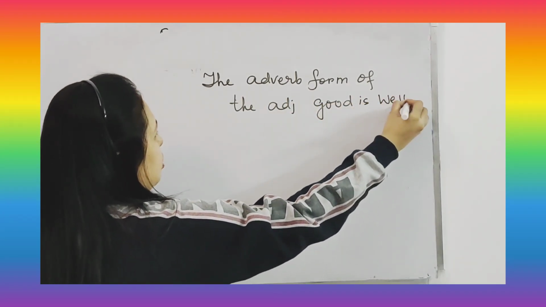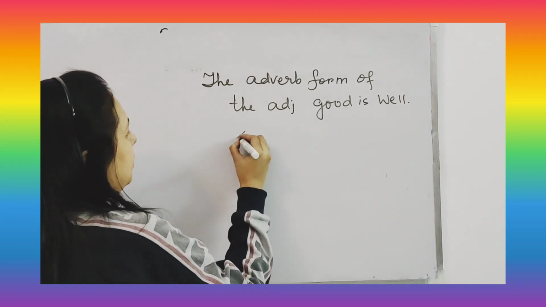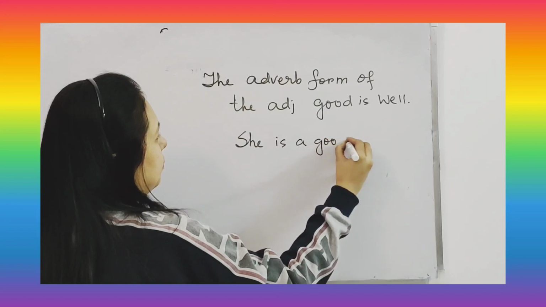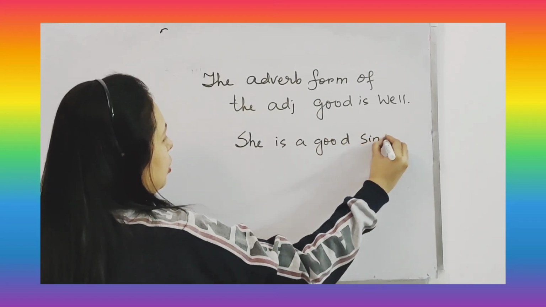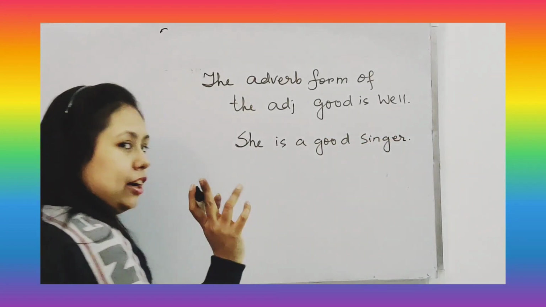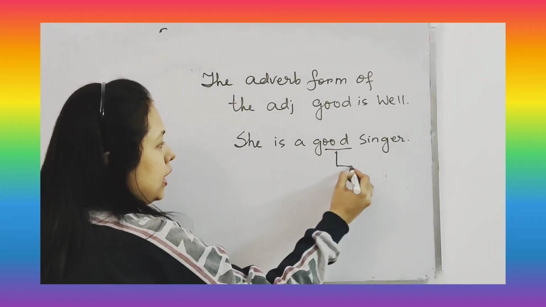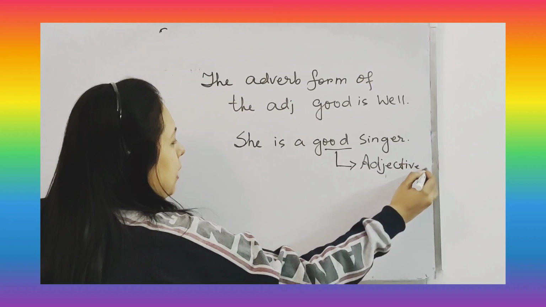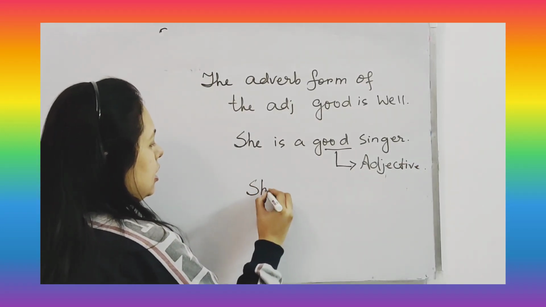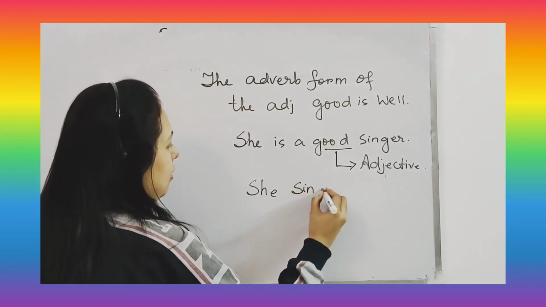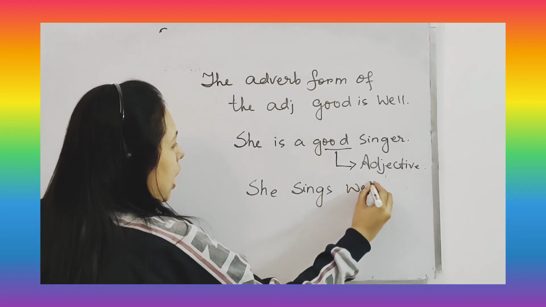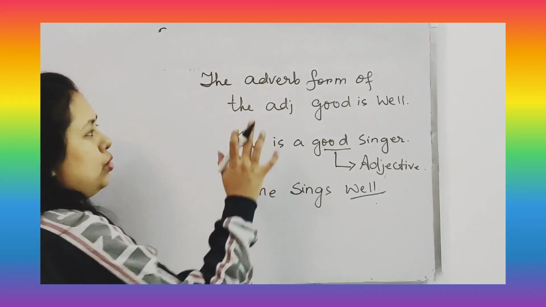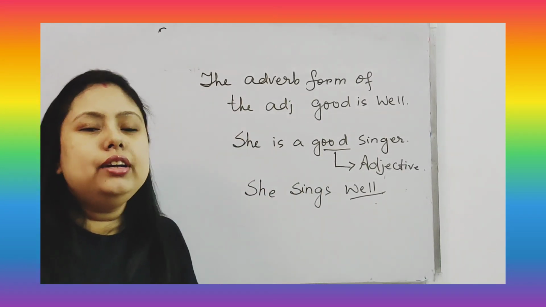So if you write in this way, she is a good singer. So what kind of singer? Good. So it will be an adjective. But if you write in this way, she sings well. How does she sing? Well. Then it will be an adverb. So the adverb form of the adjective good is well.